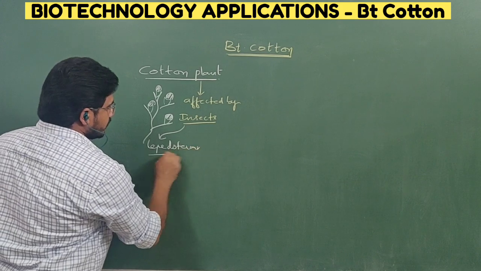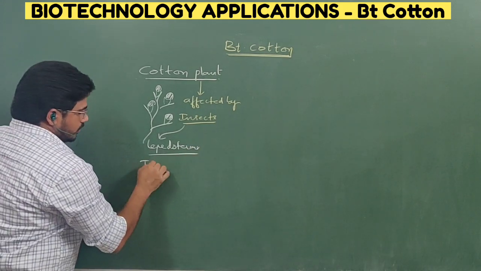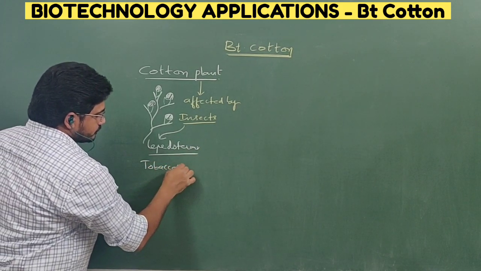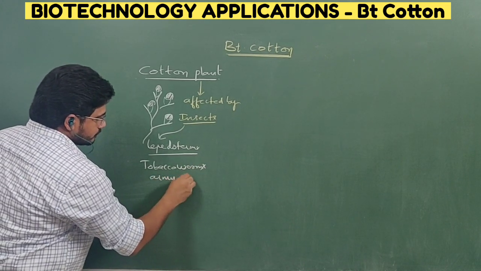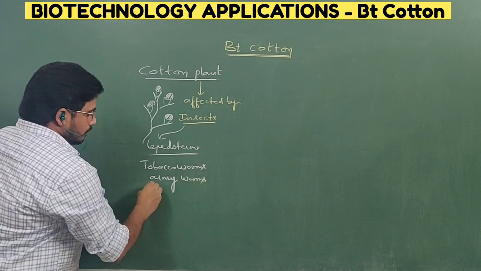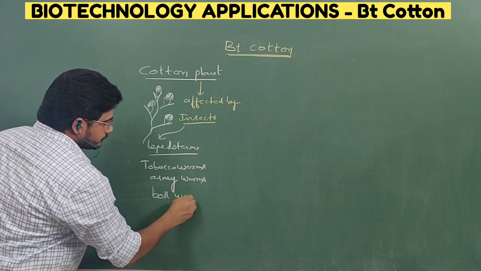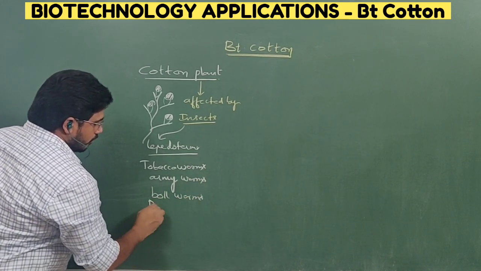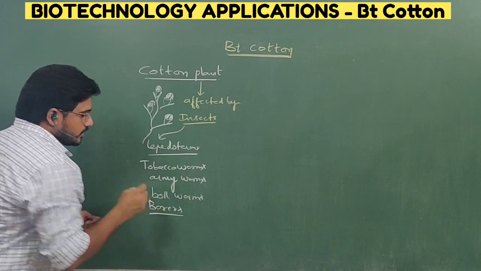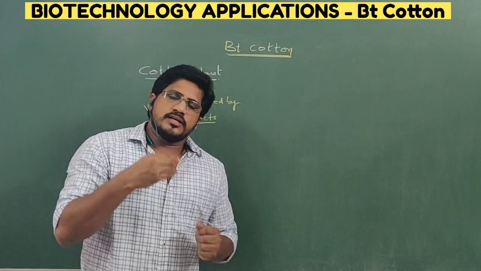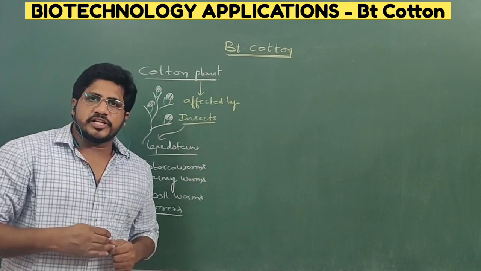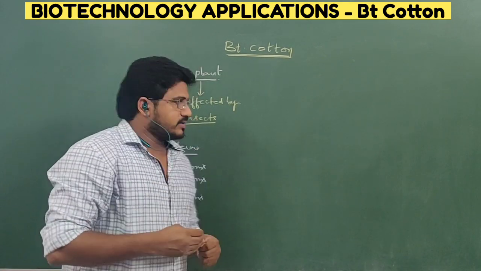Lepidopterans. Lepidopterans means tobacco worms, army worms, cotton bollworms or cotton borers. They used to bore the seeds or fruit-like structures so that aeration will be changed and product will be less.